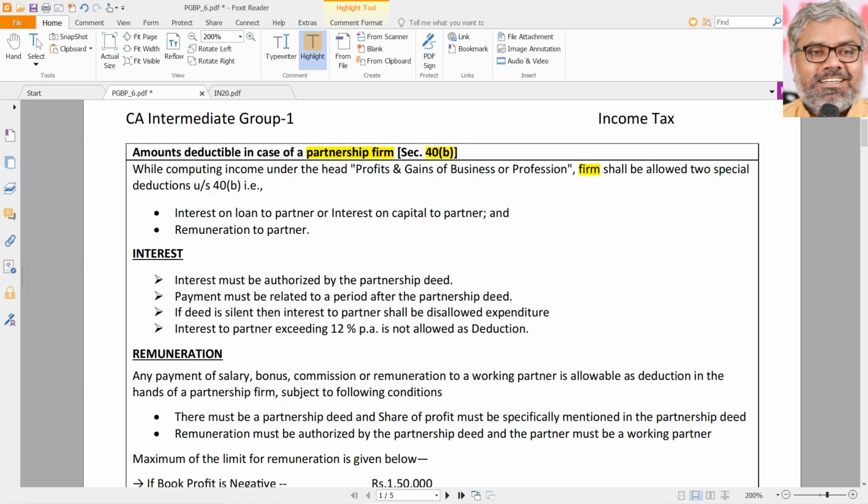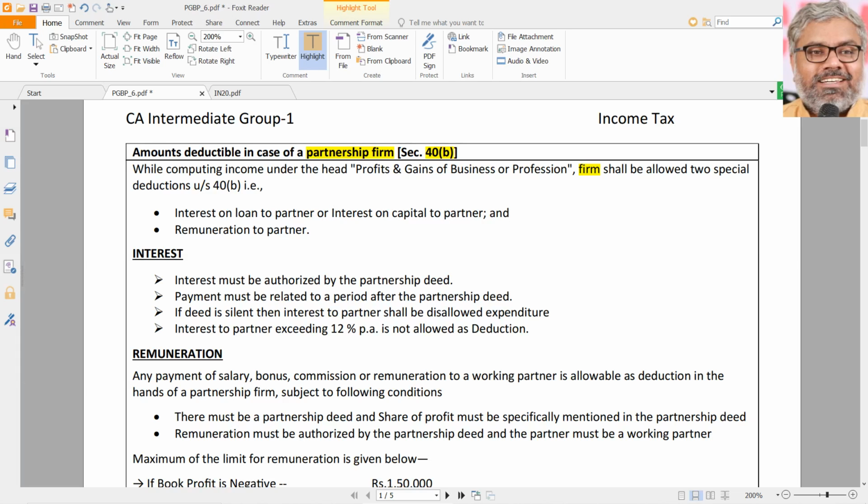So 40B cannot in general be a provision that is applicable to a bigger question. So possibly a smaller question can be asked either as an MCQ or for a smaller number of marks, like 4 marks. So 40B is another section in this chapter which has the capacity of being asked as a separate question. That is the importance of this section.